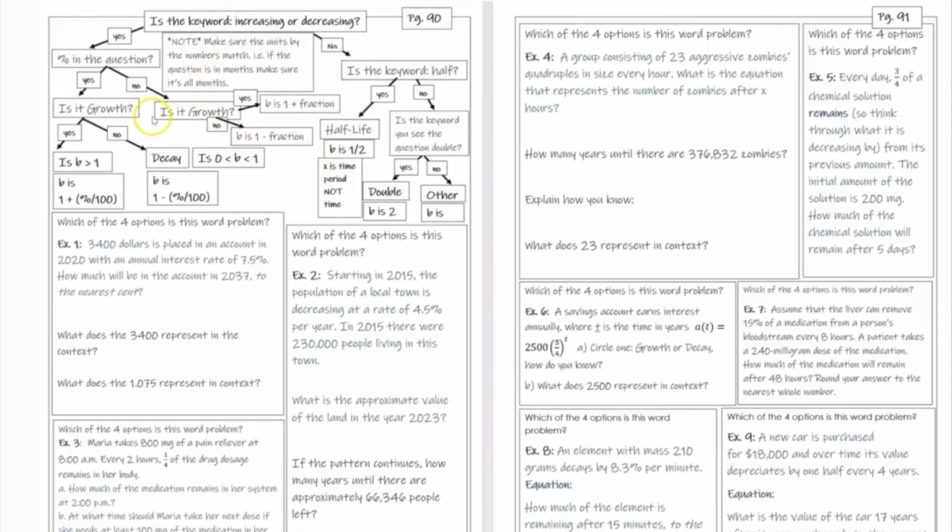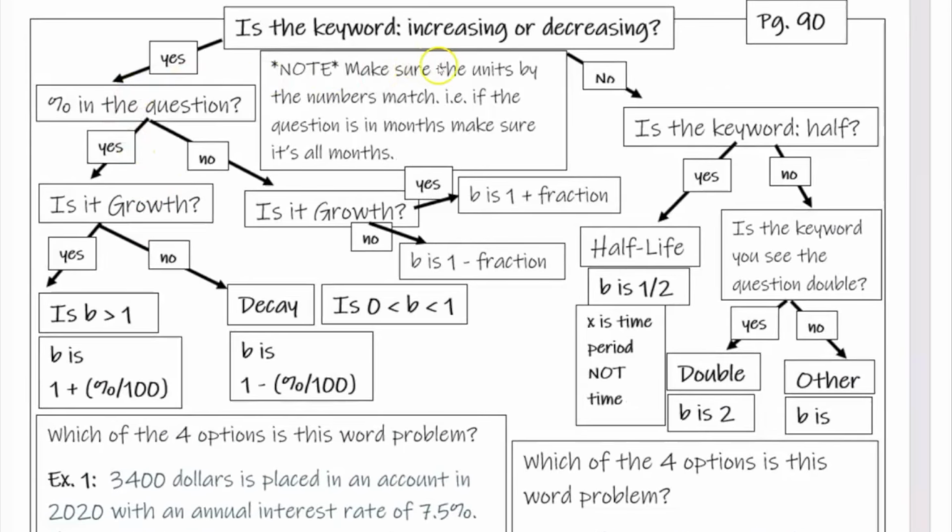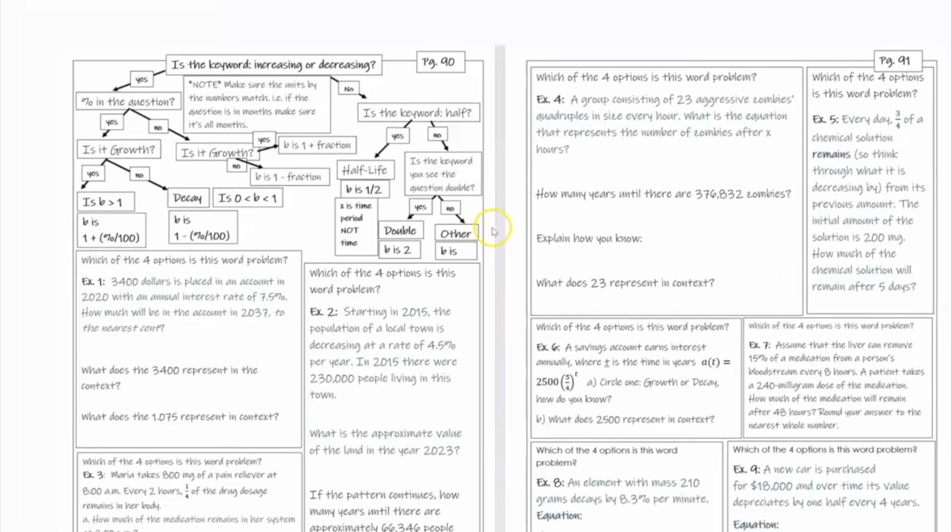So I've just made another summary. It's literally the same thing, but instead of a table, I've kind of made it like a little tree diagram. So I'm just going to explain it, and then you're going to identify what type of question each question is, and then answer whatever it's saying. So is the keyword increasing or decreasing? And so I'll do one question, I guess.